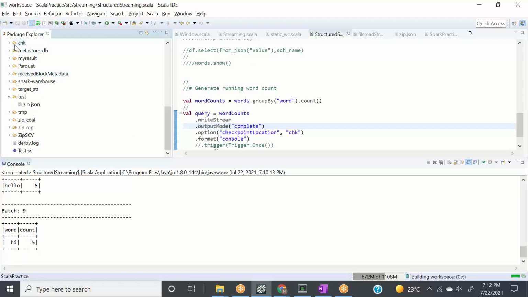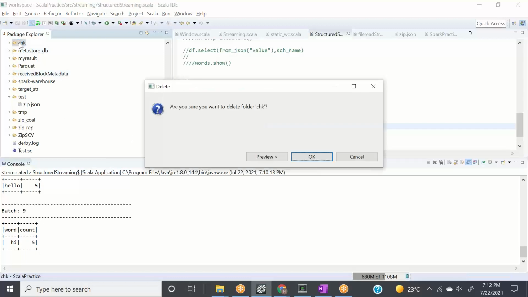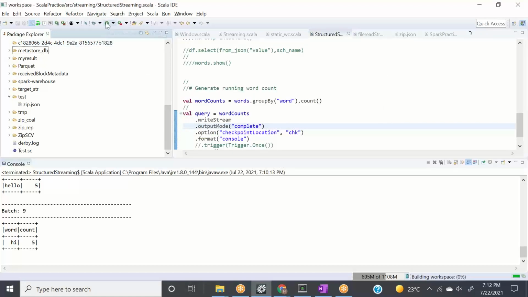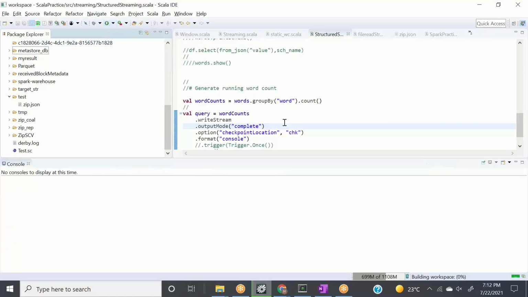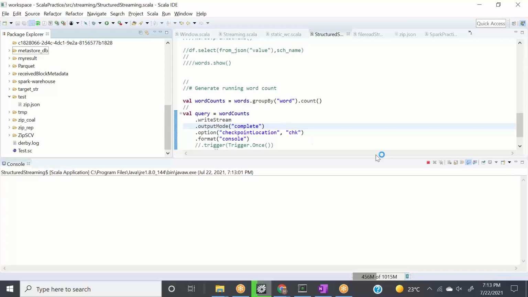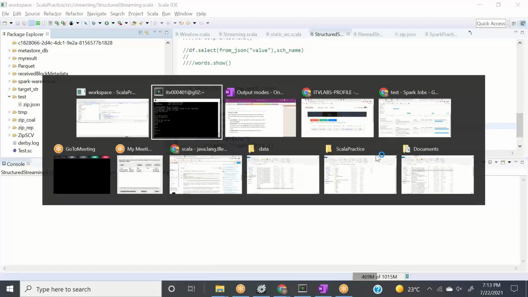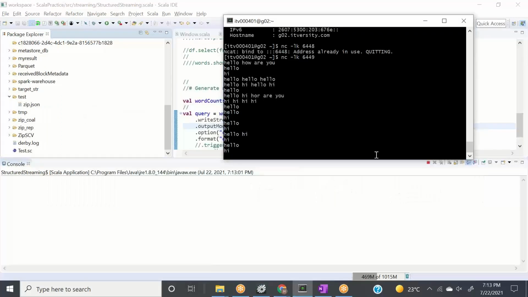Go to your checkpoint directory, delete it because I have changed the mode, and I say enter, and I run it again. Append mode won't work with your aggregation application, but I'll explain it in 2 minutes. But let's see the complete mode first.